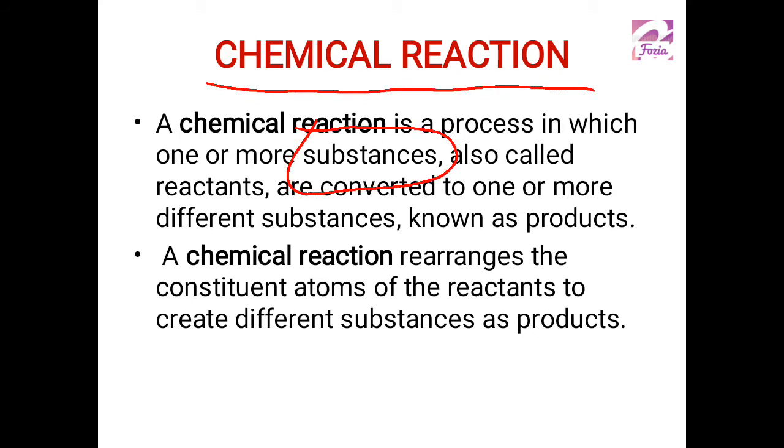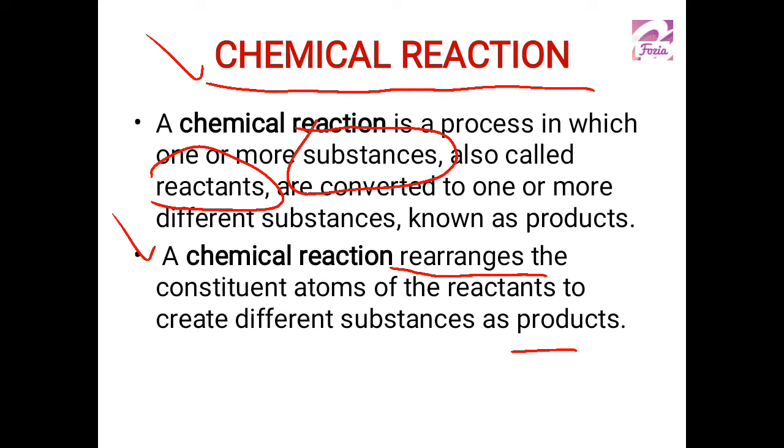The next thing is that the chemical reaction rearranges the constituent atoms of the reactants to create different substances as products. The very important point, which is not discussed here in words, is that a chemical reaction is a change which produces something new. We call it a product, but it's about the rearranging of the constituent atoms of the chemicals, which are called reactants.